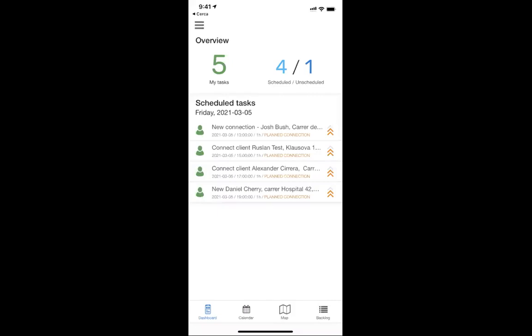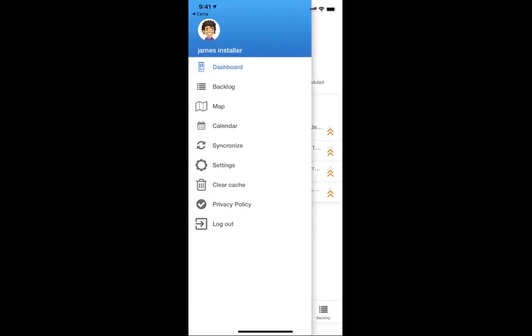So this is the app. You can see that there is James installer. He has his backlog. He has his map of connections that he has to do.